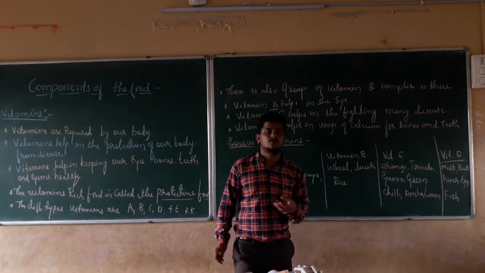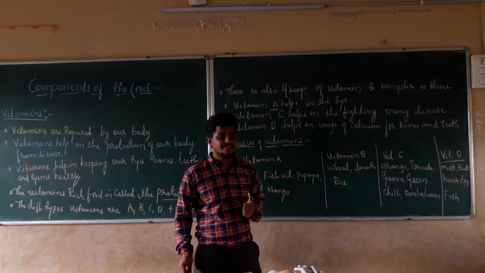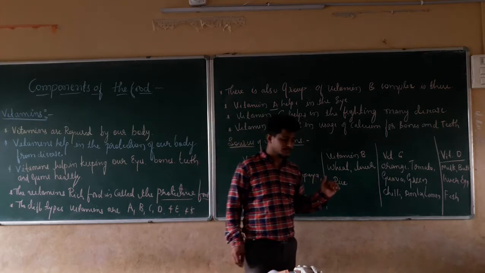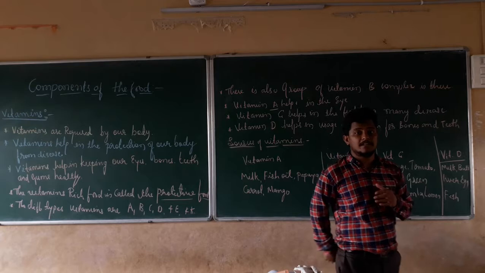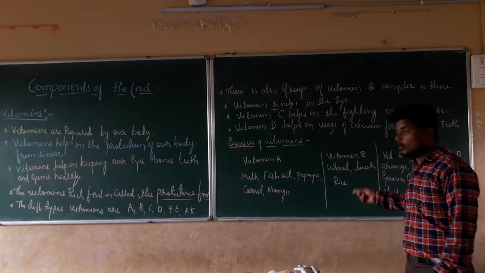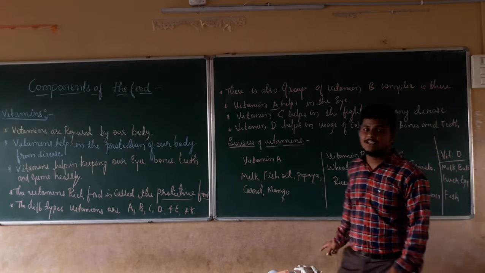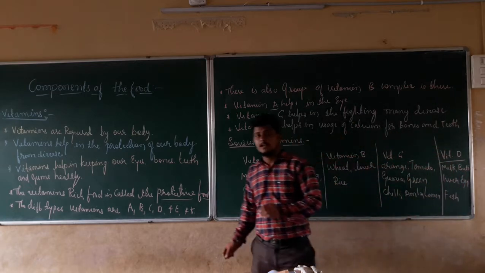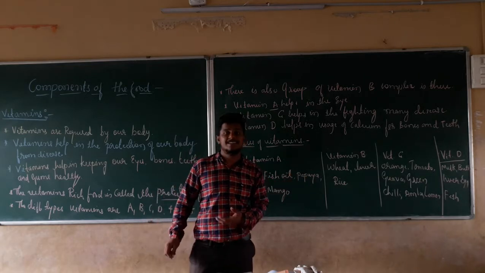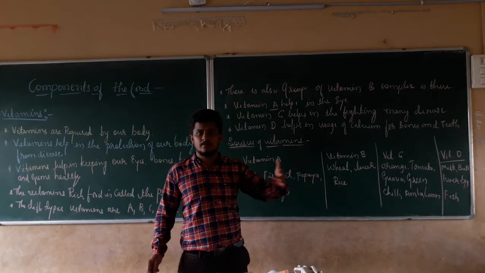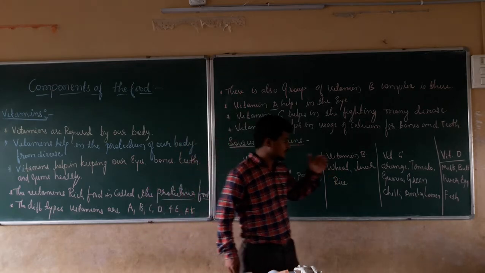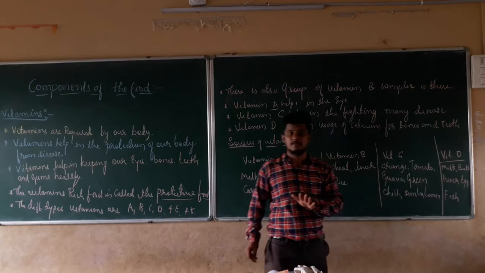Citric fruits are nothing but which have the citric acid. That is nothing but which are sour in taste. For example, lemon, which is sour in taste. Orange, guava, tomato, green chili, all are sour in taste. Right? If they are sour in taste, they are rich in vitamin C. By this we can say that vitamin C resource will be citric fruits. So in this way you should remember various sources of the vitamin C.